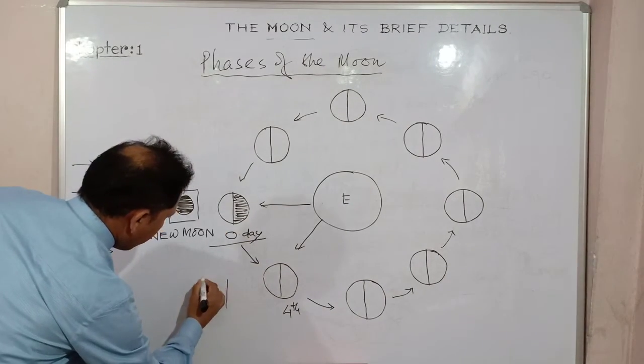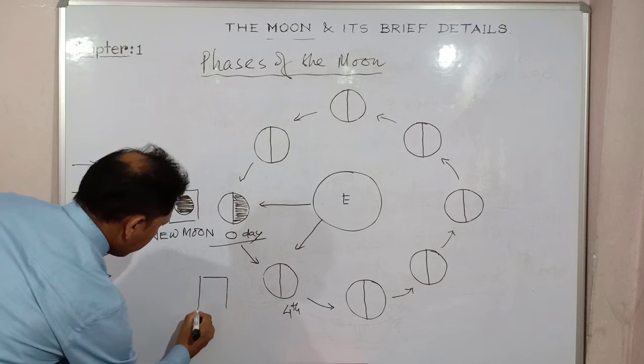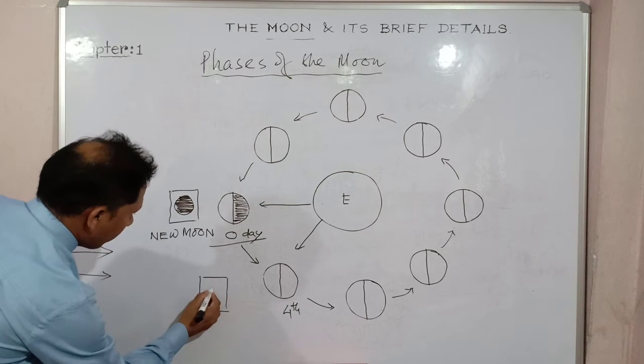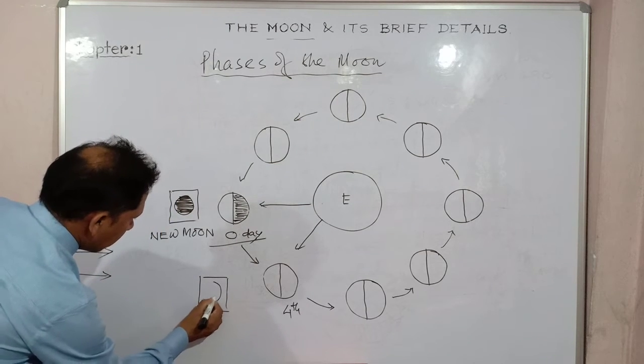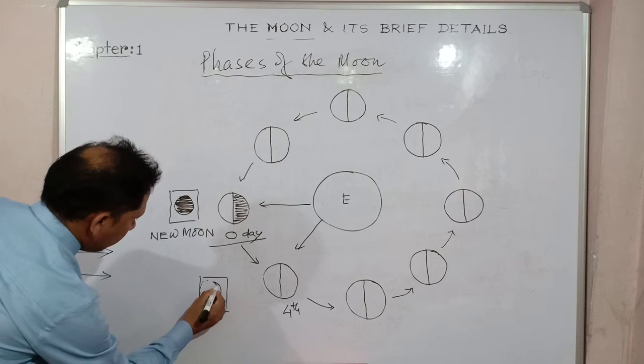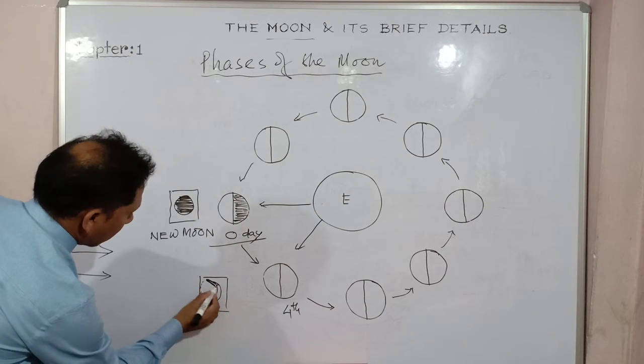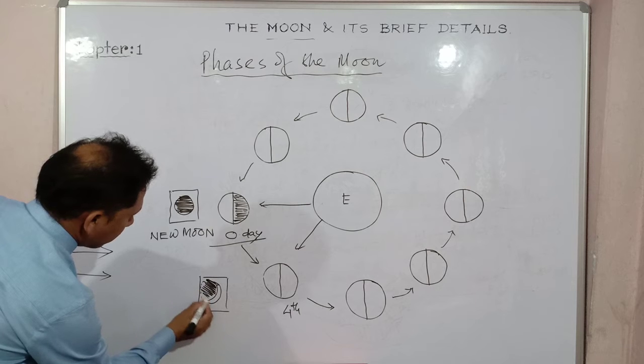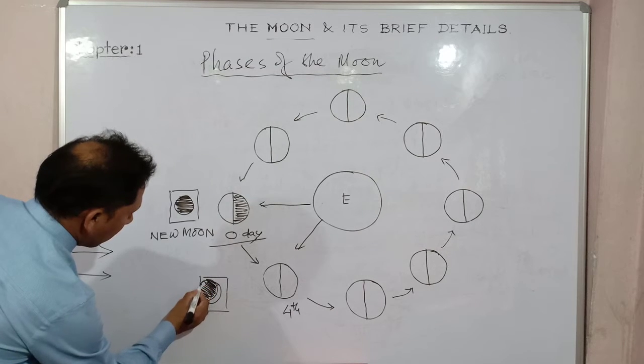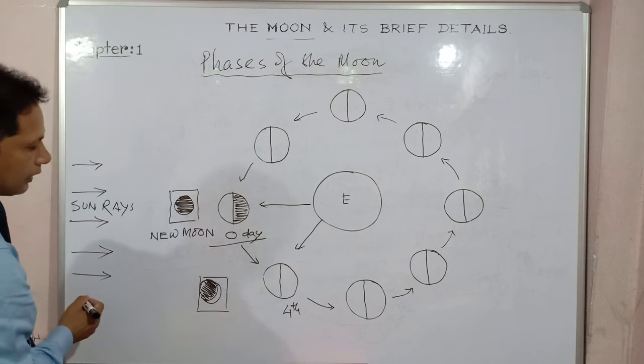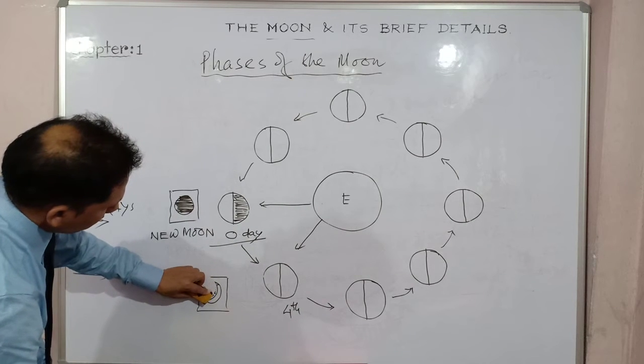If I try to draw it out here, the crescent moon will appear like this. Out of the total, only this much will appear. This will be darker, total dark, and only this much will be visible. Clear? So in a nutshell, the moon will appear like this.